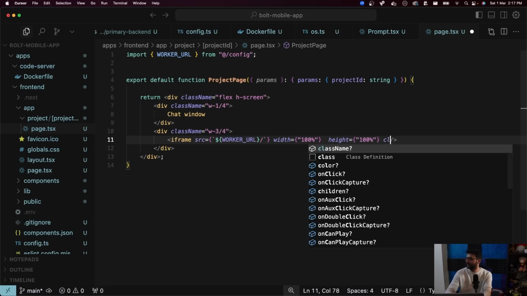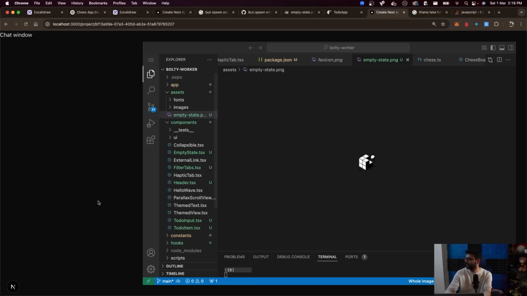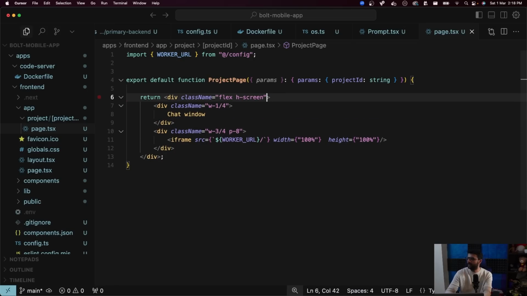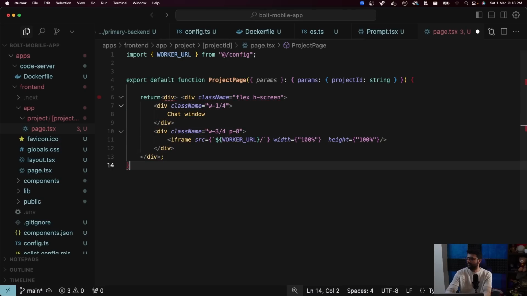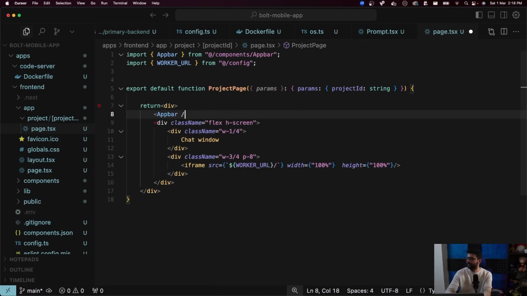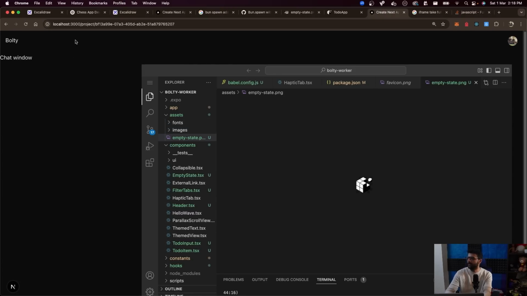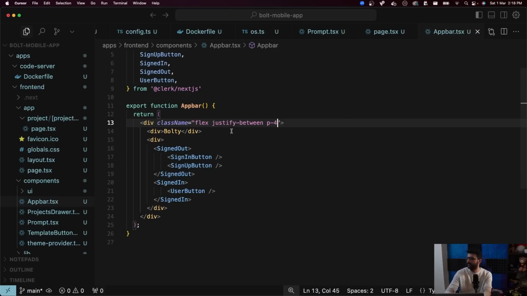All right, let's add some padding. Class name equal to, or just to the parent class. p-4, p-8, not 98. Yeah, there we go. Decent. Again, scope for improvement, but let's add an app bar as well. All right, why does the app bar look so ugly? I thought I added padding over here. All right, app bar, chat window, and the thing. And let's do a px-2. That's good enough. py-1.